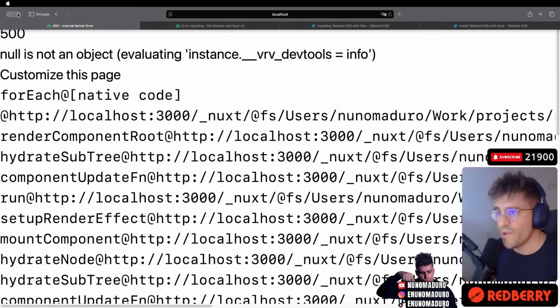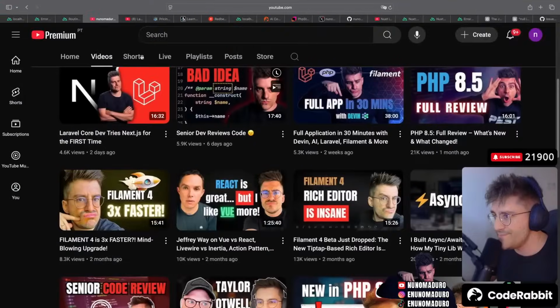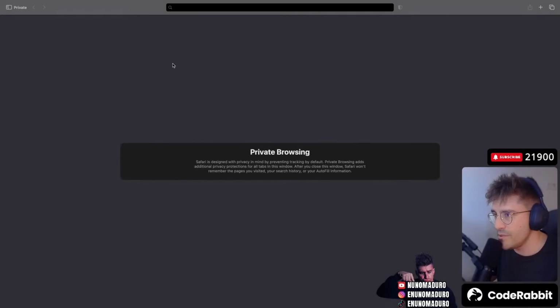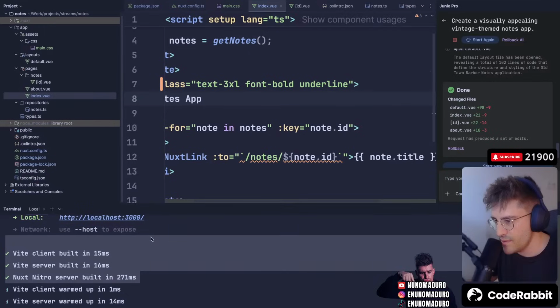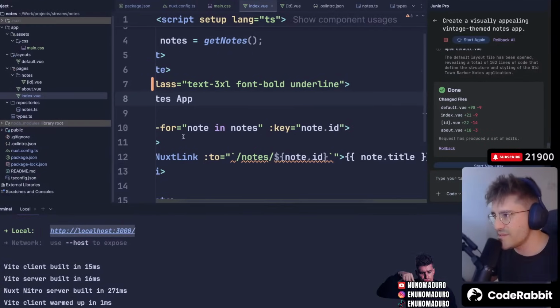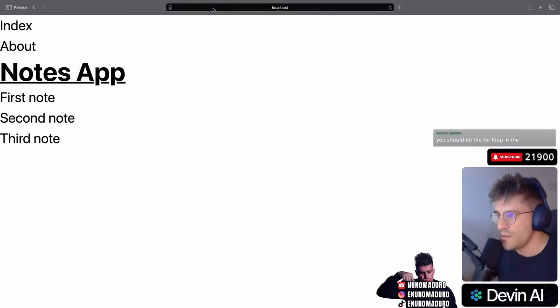I'm going to open a new private window again. So I'm going to close this window and open again a new private one and put the app inside. It might be just some sort of cache again. It's such a weird thing, though. Like, seriously.